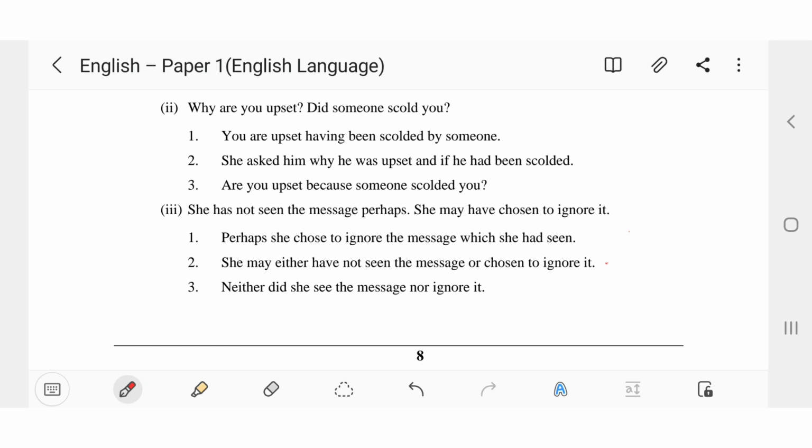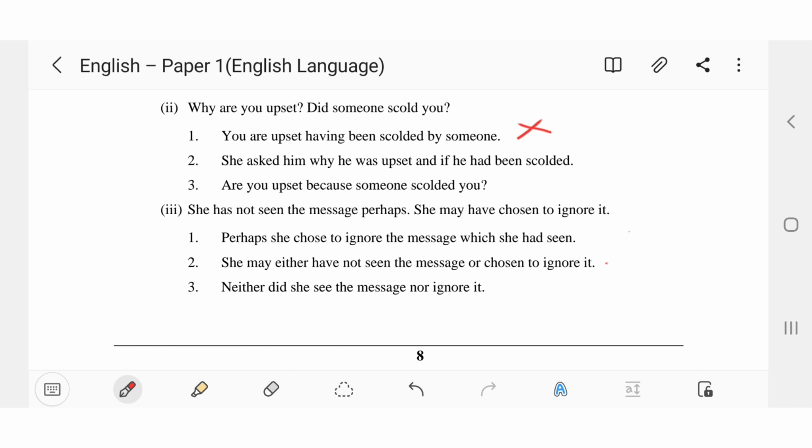We are asking, but in the first option, it is like we are telling them, you are upset because you have been scolded. No, this is not correct. Second one, she asked him why he was upset, and if he had been scolded, no, it's also not correct because she asked him why he was upset.